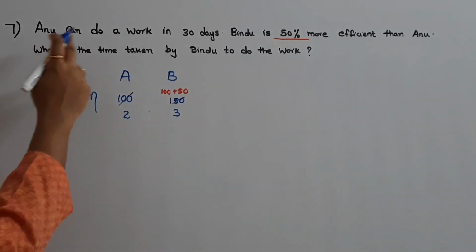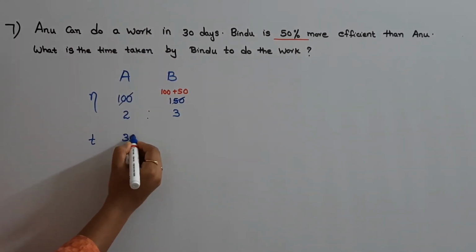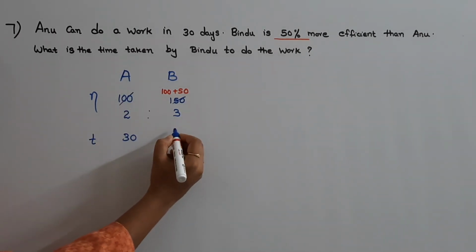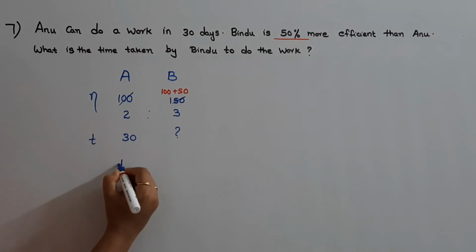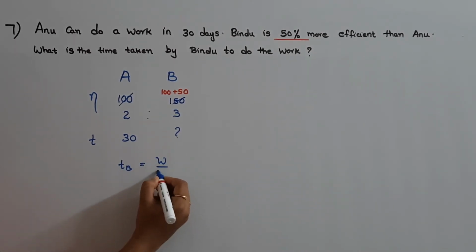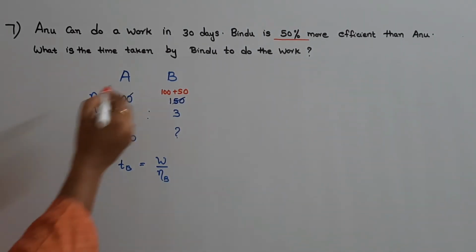Now time taken by Anu is given as 30 days. Now we need to find out the time taken by Bindu. Time taken by Bindu can be found out from work done by efficiency of Bindu. Work done can be found out from this part.